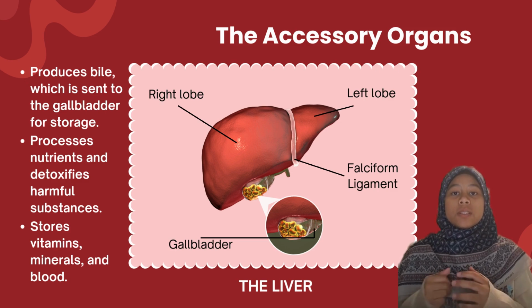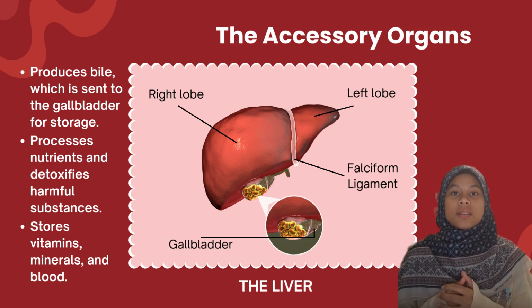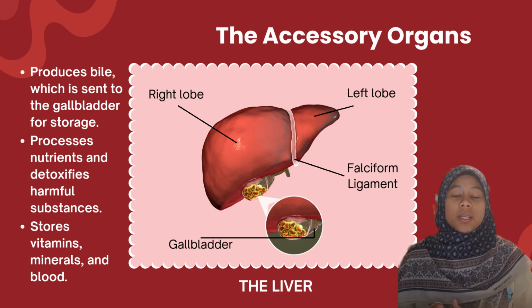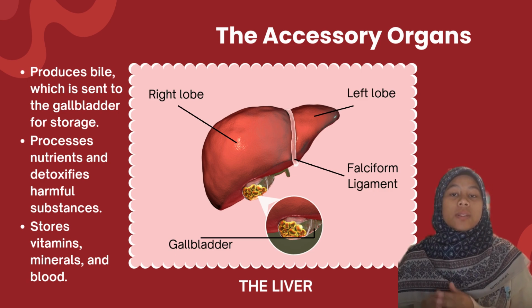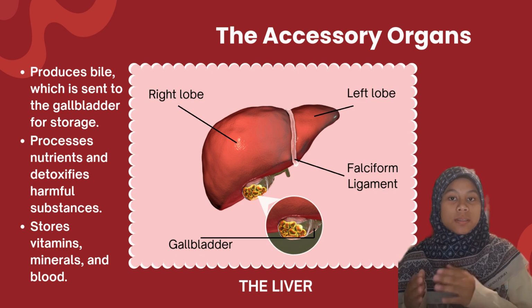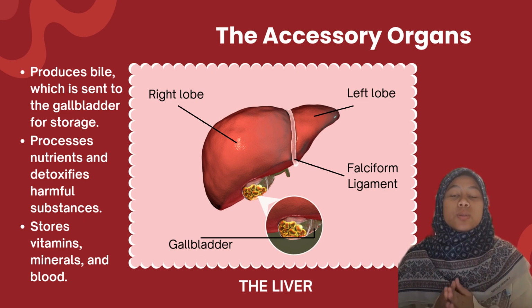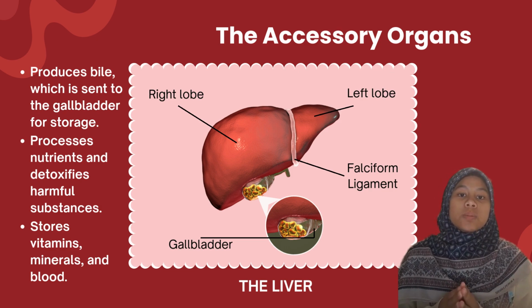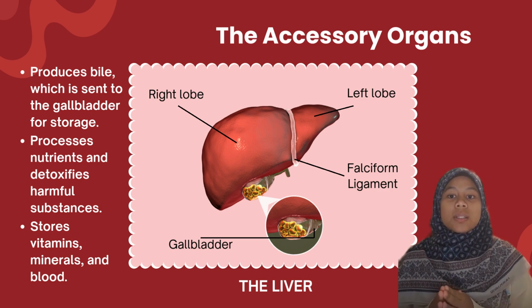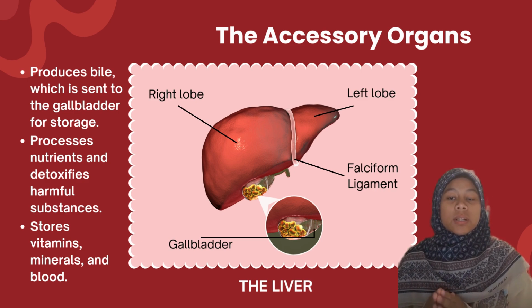Moving to the first accessory organ in the digestive system, which is the liver. The liver is the largest organ in the body, located on the right side of the abdomen, that plays several important roles in the digestive system. The liver is divided into 4 lobes of unequal size and shapes. Each lobe consists of millions of liver cells called hepatic cells. They are the basic metabolic cells that carry out the various functions of the liver.